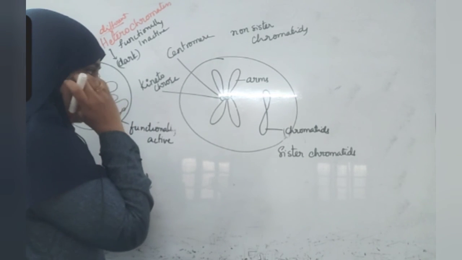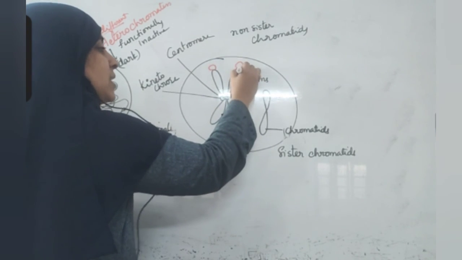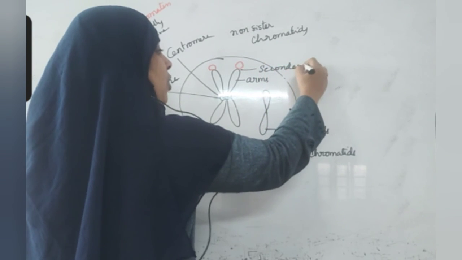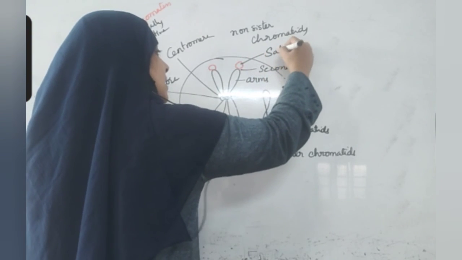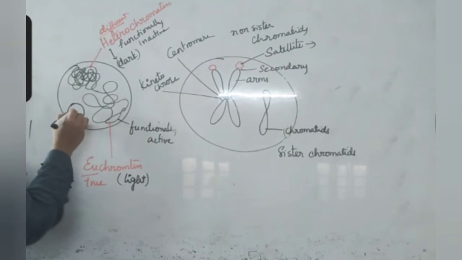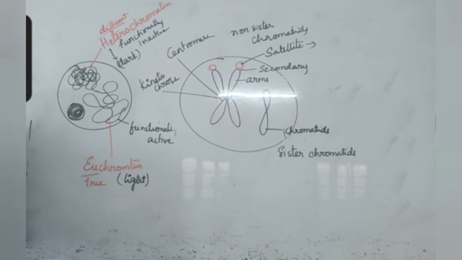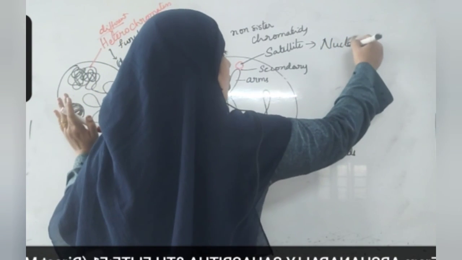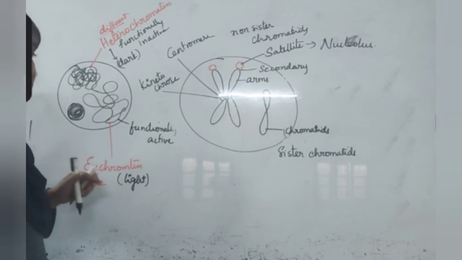Okay. Next, sometimes these chromosomes have an extra part here after forming a secondary constriction. This is the secondary constriction. After the secondary constriction, this part is called the satellite. Satellite is helpful in the formation of the nucleolus. This part of the nucleus is formed from this satellite. Not all chromosomes, only very few chromosomes will have this one. And if it is present, the satellite forms the nucleolus. Now, how this DNA is coiling into this structure, that we'll understand.